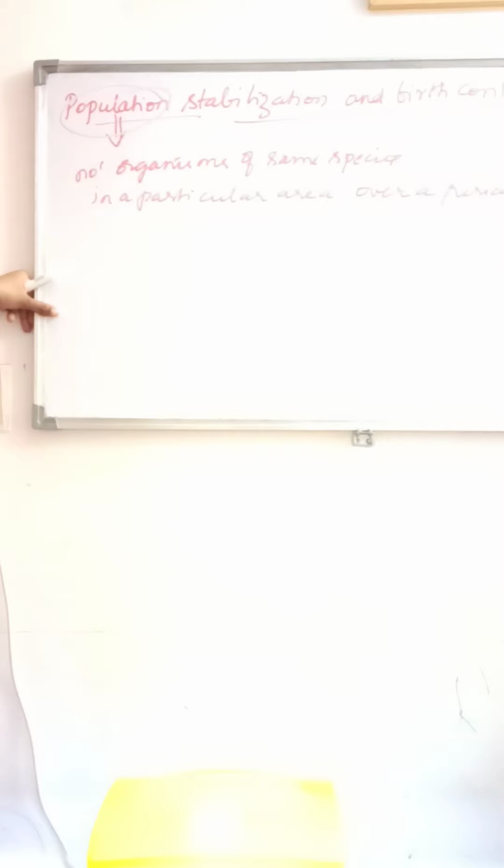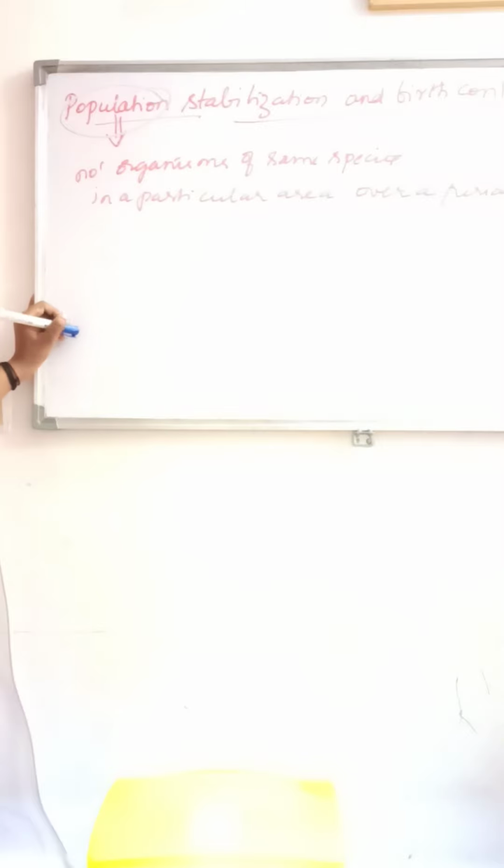As we all know, there will be a rapid increase in the population. From many years ago, there was less population compared to now. So what do we call that drastic increase in population?